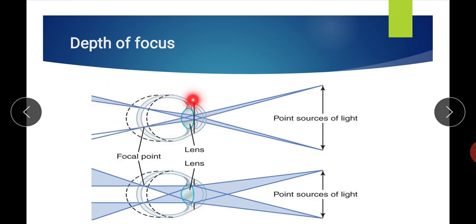It means the smaller the diameter of the pupil, the more the depth of focus, and the larger the diameter of the pupil, the less the depth of focus. So, this is about the depth of focus.